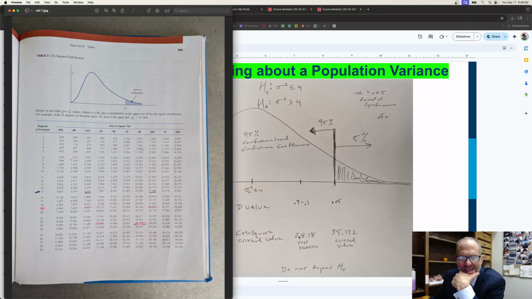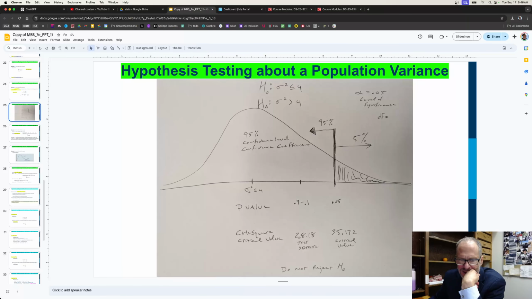And then our test statistic that we calculated is 28.18, and the critical value is 35.172, and this is called the critical value approach, and this is the test statistic, and that's the critical value. Do we go past this value, or are we still under it? And this is the p-value approach. Do we go past this value, or are we still under it? In both cases, we're under it, so we do not reject our null hypothesis. And here it's the 95% confidence level or confidence coefficient, call it either one. And we're at alpha of 0.05, and that's called our level of significance.